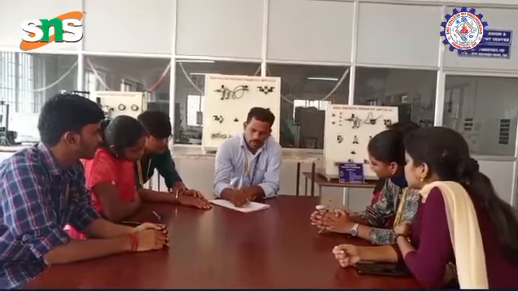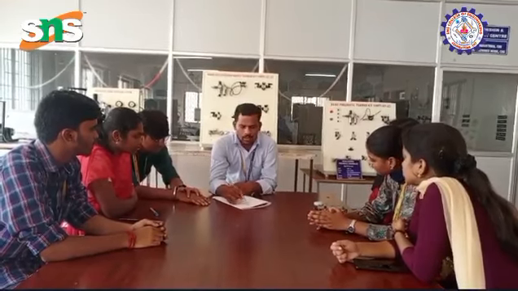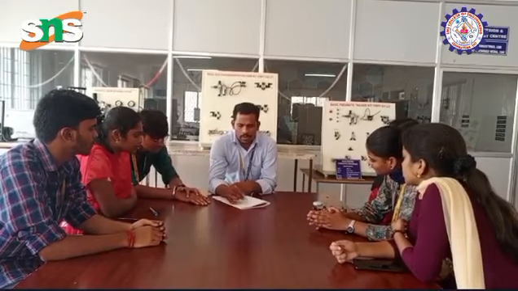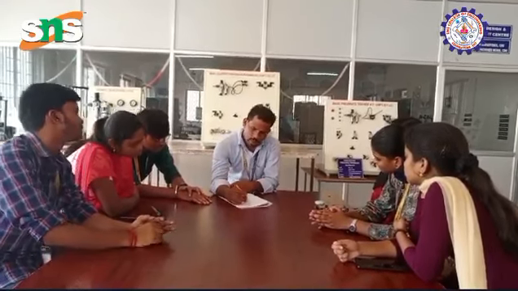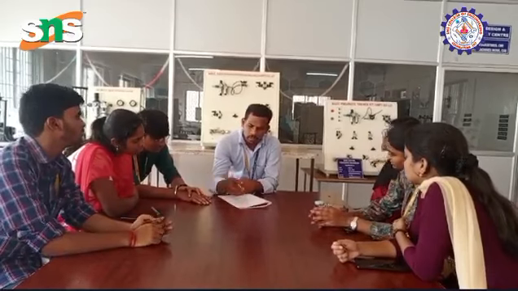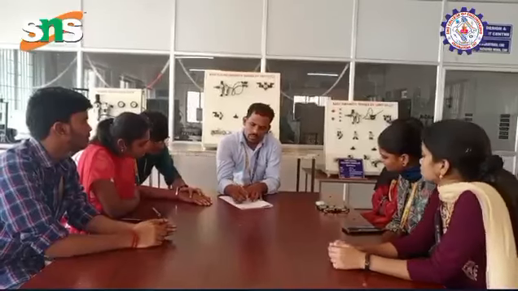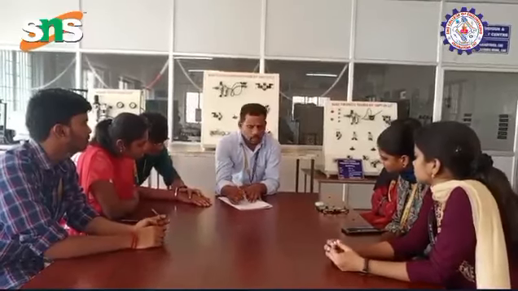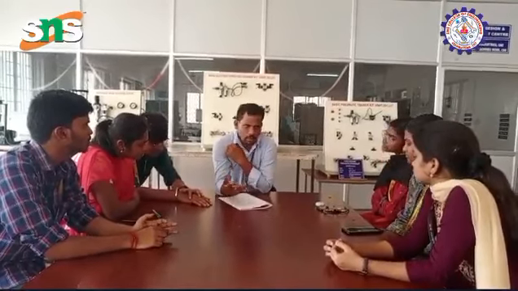Connected region means take any 2 points inside the region and connect them. The path is completely inside the region. So in this region we can take any 2 points, and the path connecting them lies completely inside the region.